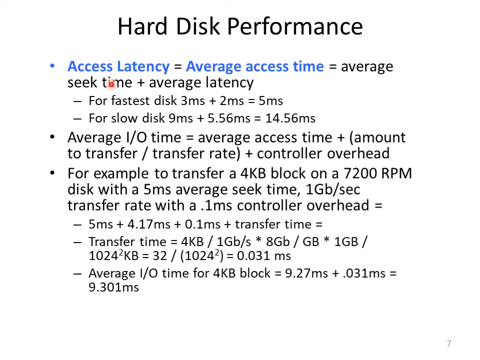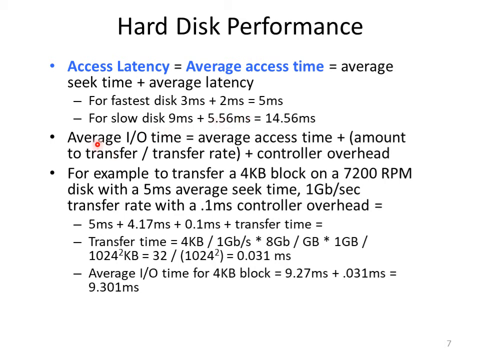Once you reach that track, within the track you have a number of segments called sectors. Moving to that particular sector is called latency. For the fastest hard disks, it is 3 milliseconds plus 2 milliseconds, which is 5 milliseconds. For slow hard disk drives, it is around 14.56 milliseconds, where the average seek time is 9 milliseconds and the average latency is 5.56 milliseconds.